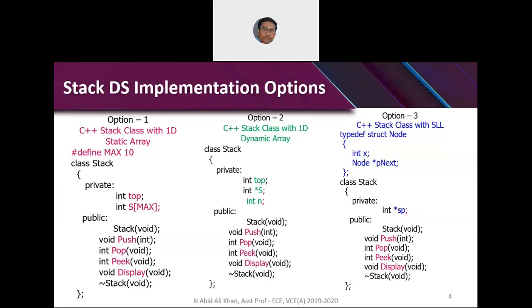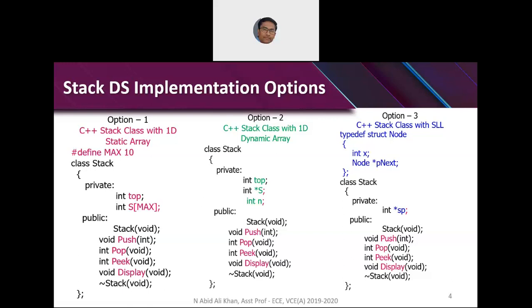Now initially when the stack is empty, top is equal to -1. That will be the constructor code. Why is top equal to -1? Because the array index will start from 0.